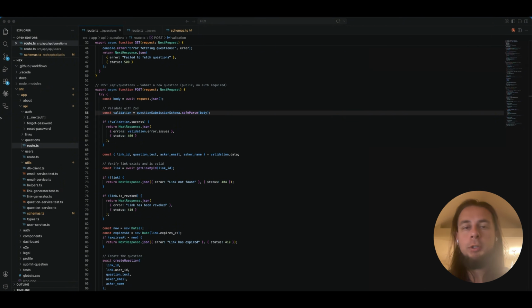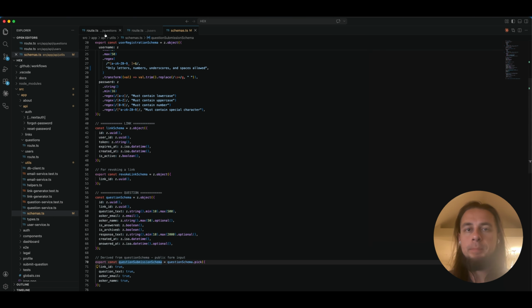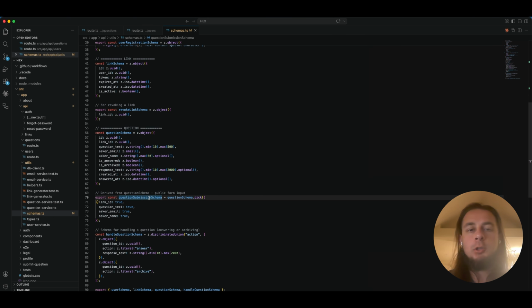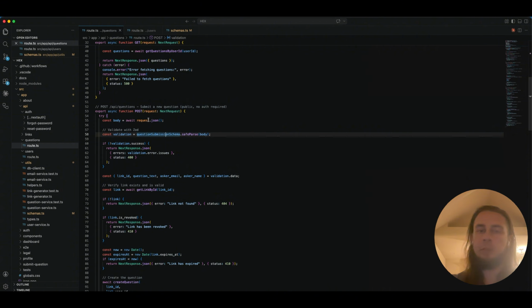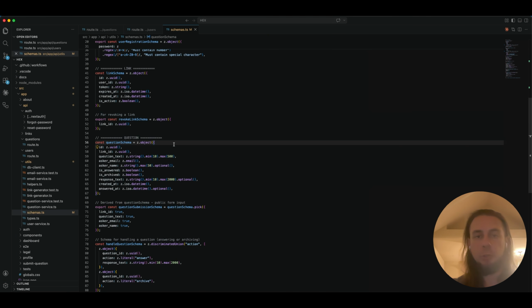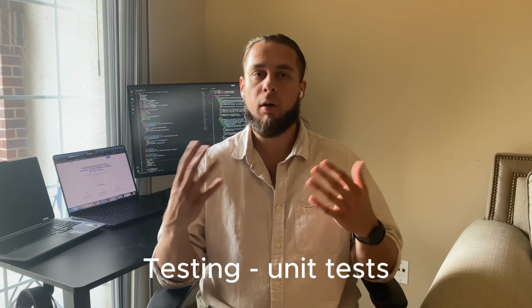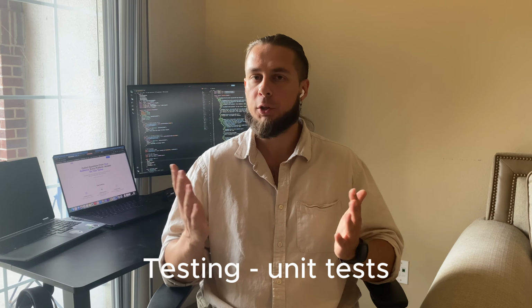Let's look at technical examples. We have this API here, POST. This is when an authenticated user submits a question to a registered user. And so we can look at the schema, and this is right here in this file. Whenever our application is trying to accept this data, we're going to make sure that the question that is getting submitted matches this blueprint. So before any of the data makes it to the database, you have already prevented a large amount of potential issues that could occur. Now I will show you the actual testing part, starting with unit tests.